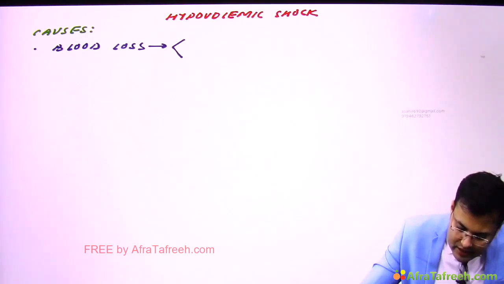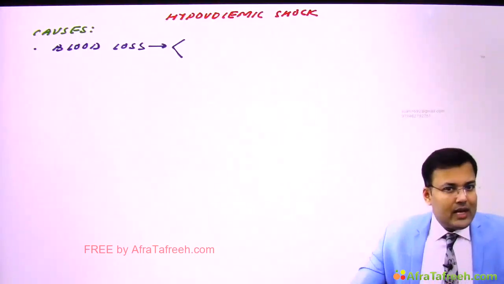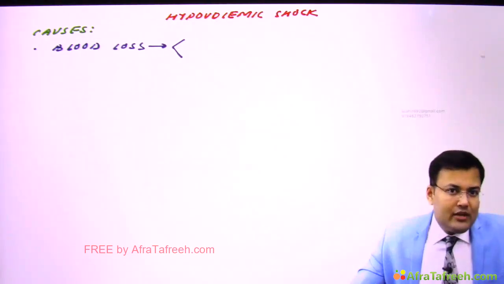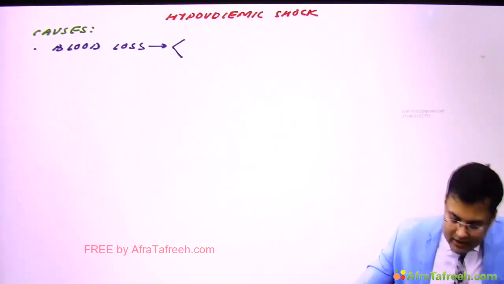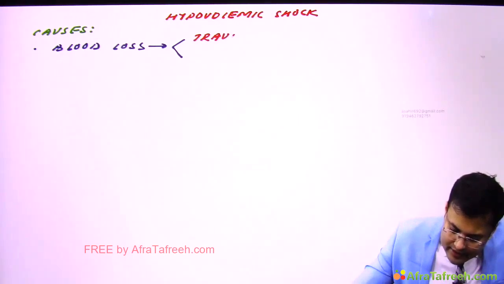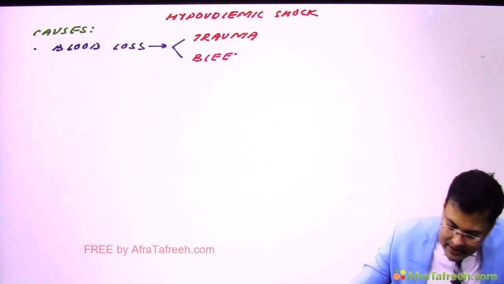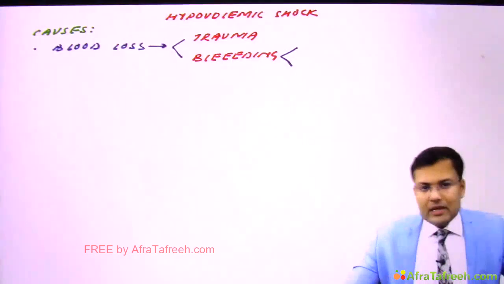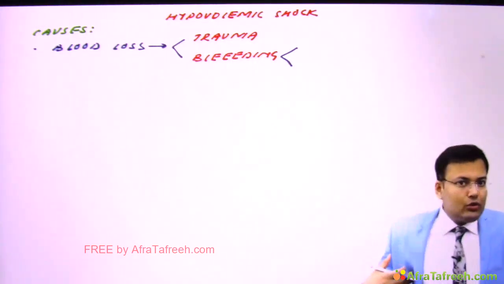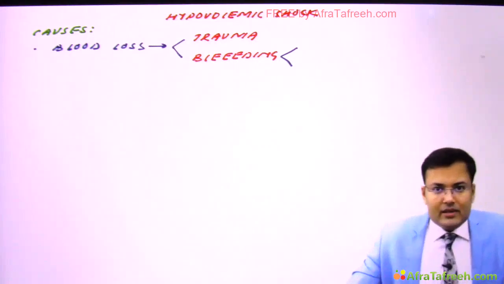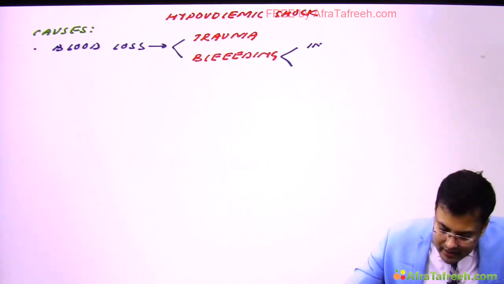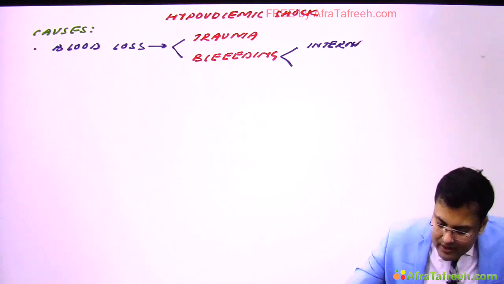Clear? This blood loss can be because of trauma, and sometimes whenever we operate on the patient, because of bleeding also the patient will have hypovolemic shock. So there is trauma leading to bleeding, leading to hypovolemic shock. This bleeding can be external or internal. Sometimes you will find patients who have hemothorax. Sometimes there is a massive collection of blood in the retroperitoneum or in the pelvis. So bleeding can be internal or it can be external.